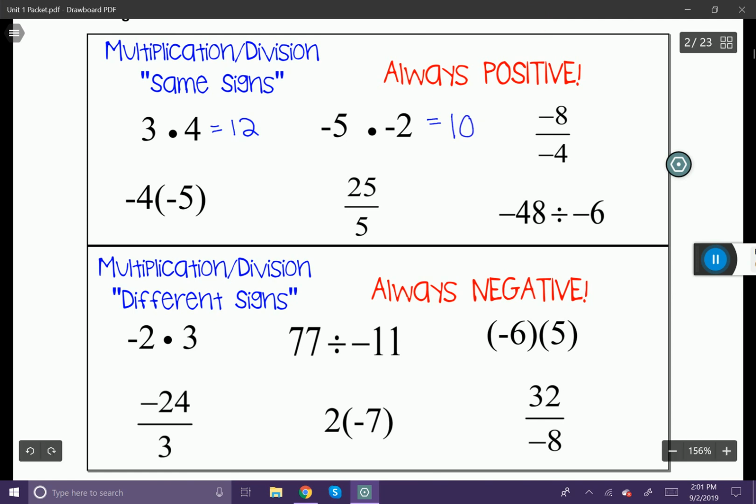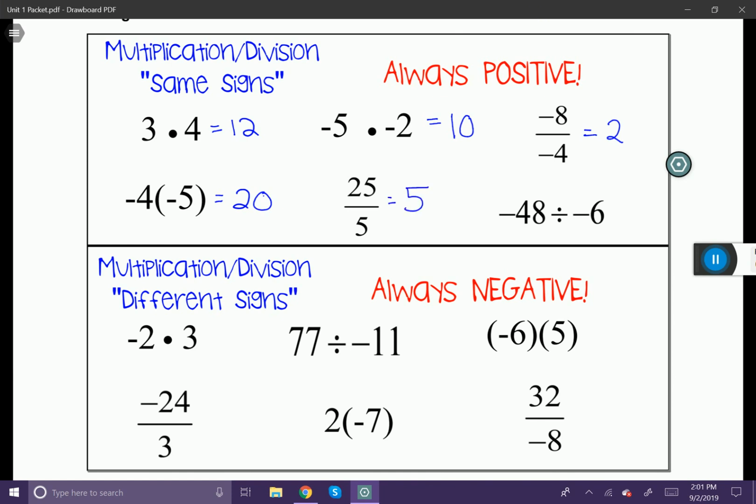-8 divided by -4. I have 2 negative numbers and I'm dividing. That means it's going to be a positive number, +2. -4 times -5. Well, 2 negative numbers, that's going to give me a +20. 25 divided by 5. I have 2 positive numbers and I'm dividing them. That means I'm going to have a +5.